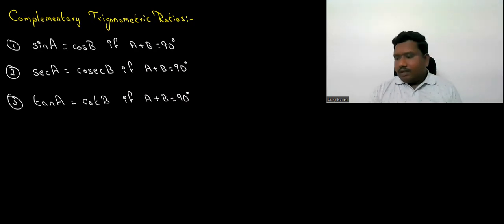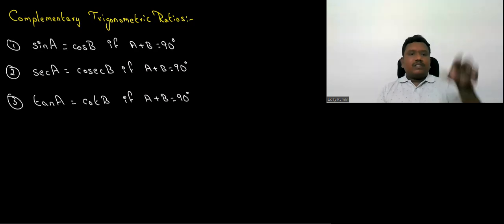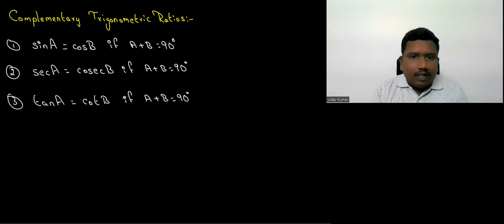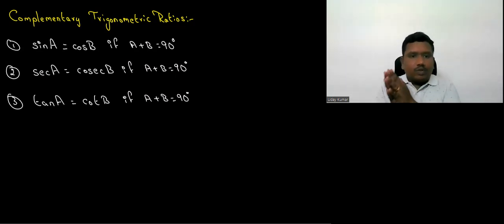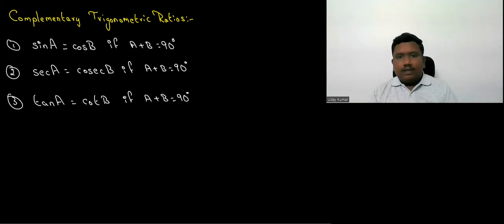So whenever two angles are complementary to each other, these three different conditions will appear among the trigonometric ratios. Sin A is equal to cos B, secant A is equal to cosecant B, tan A is equal to cot B. Okay. So once again, let us recollect what we discussed till now.